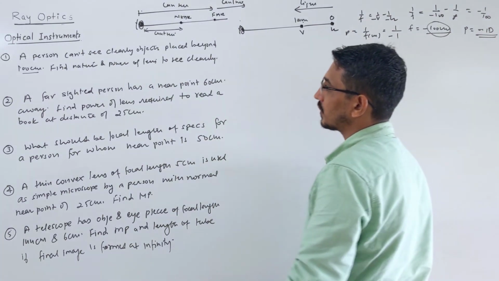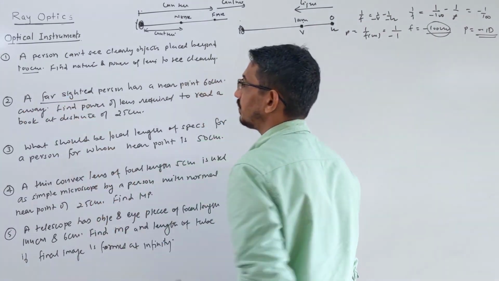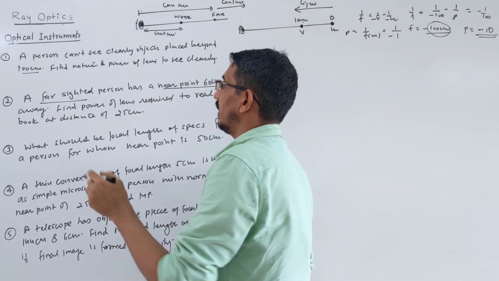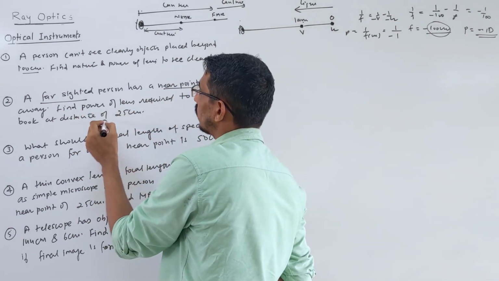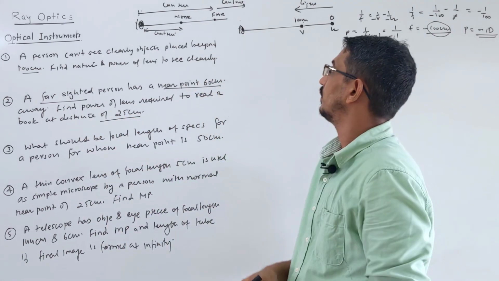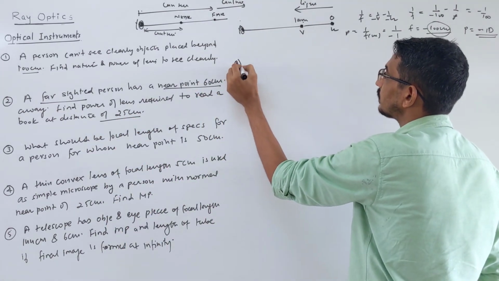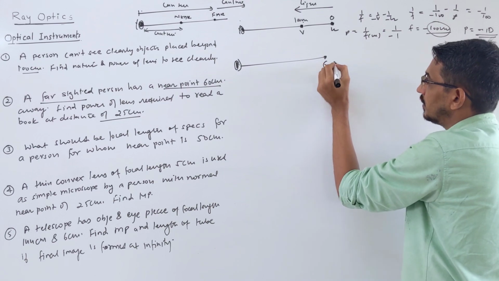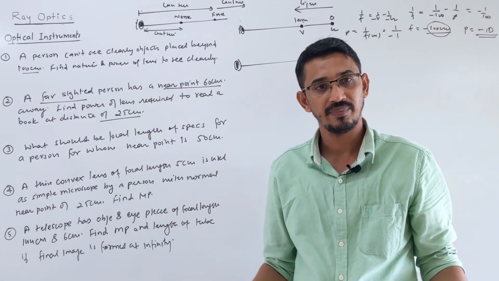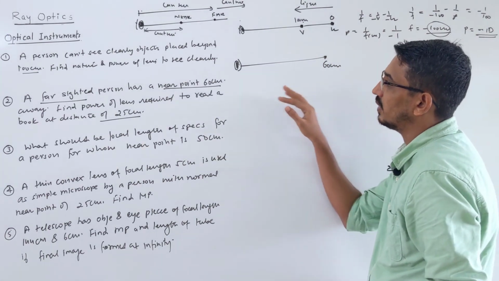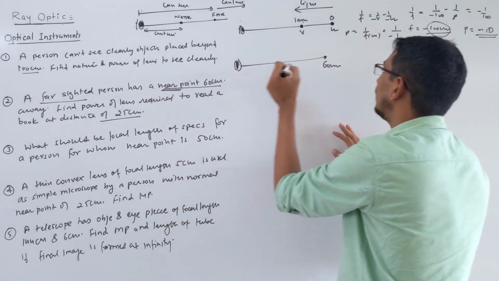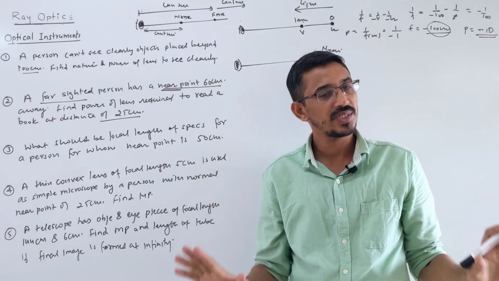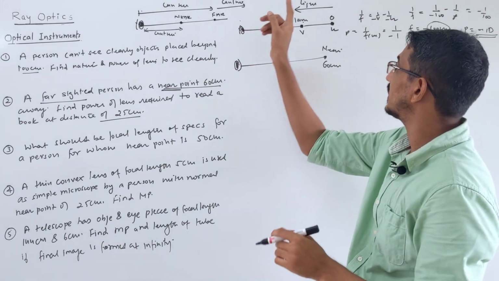Okay, let's move on. Second question: a far-sighted person has a near point of 60 centimeter away. Find the power of the lens required to read a book at a distance of 25 centimeter. Right. So look here. Here what is given is that there is a person who has a near point of 60 centimeter. I wrote wrong earlier. Near point is given as 60 centimeter, means in this range he cannot see. Before 60 he cannot see. After 60 only he can see clearly. And in this case what happens?